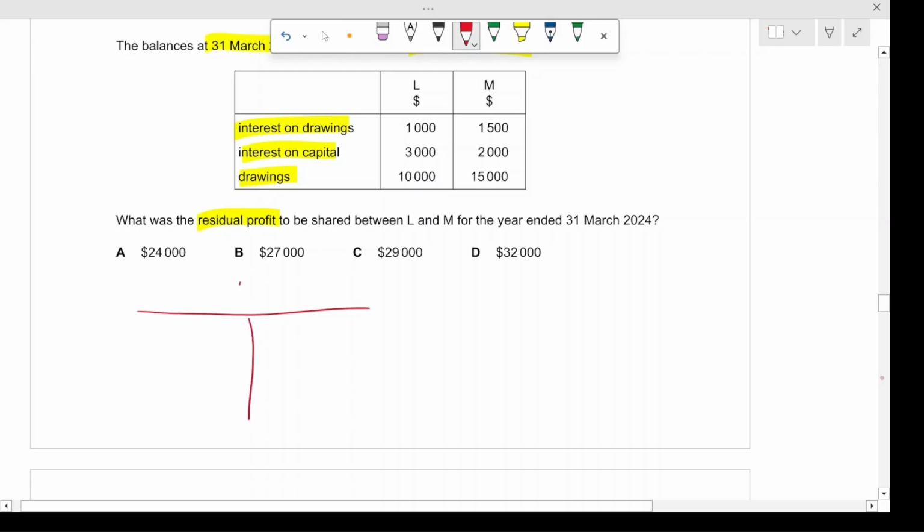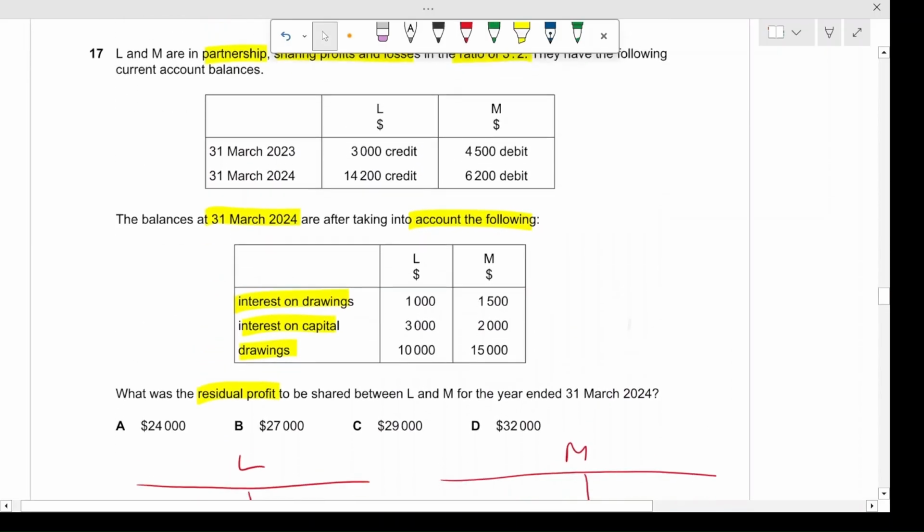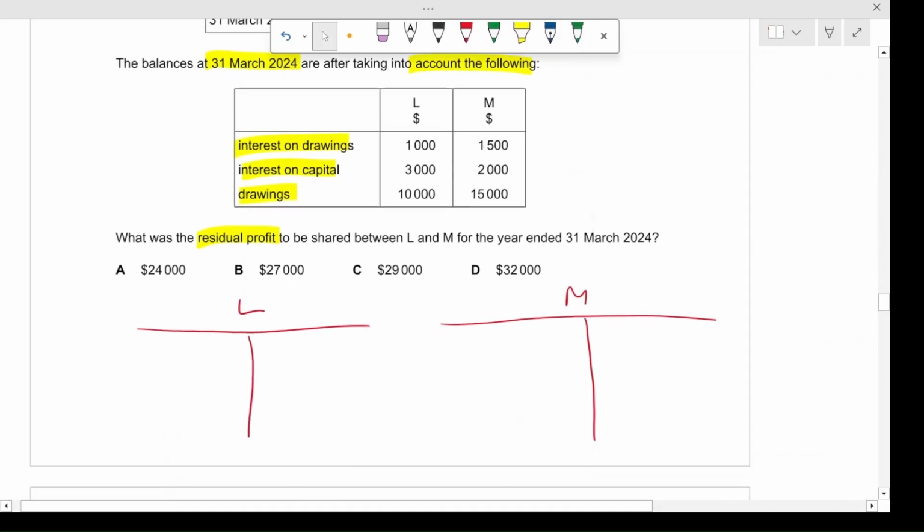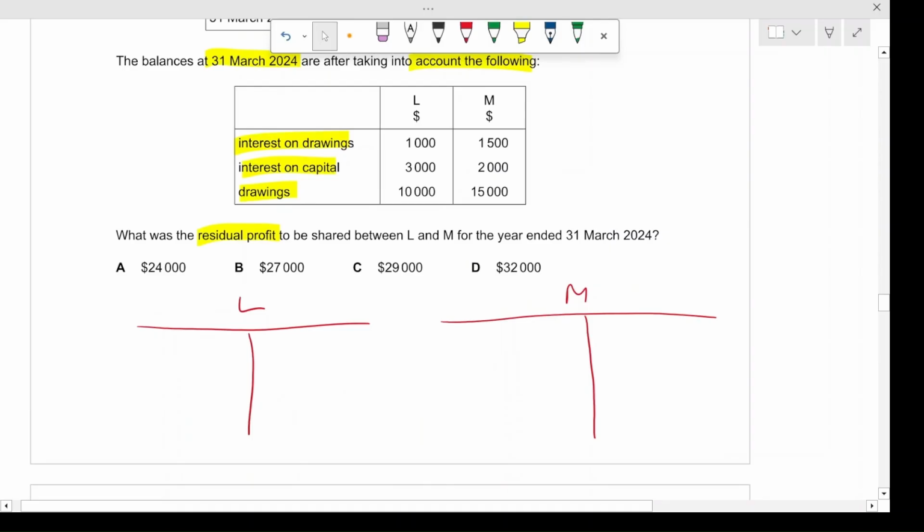So this would be for L, and this would be for M, right? So what were the opening balances? The opening balance for L was $3,000 credit, and for M it was $4,500 debit. So for L it would be $3,000 credit opening, and for M it was opening of $4,500 debit.